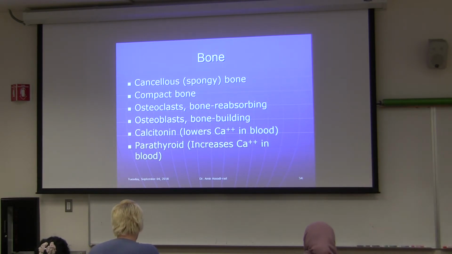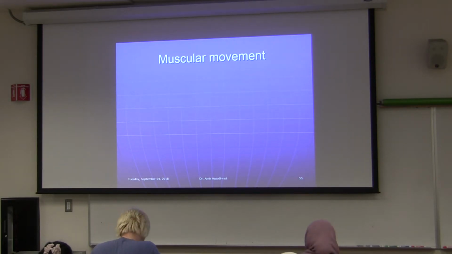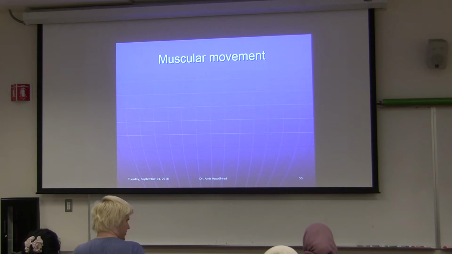Is there any question about that? If not, let's move to the next thing, which is muscular movement. I'm finished with everything about bone. Everything that I was supposed to say about bone, I said it already.